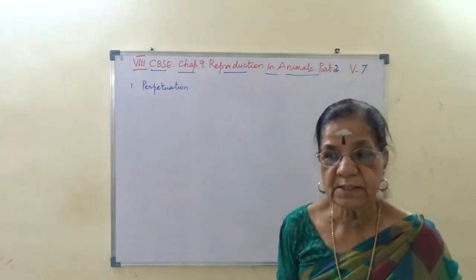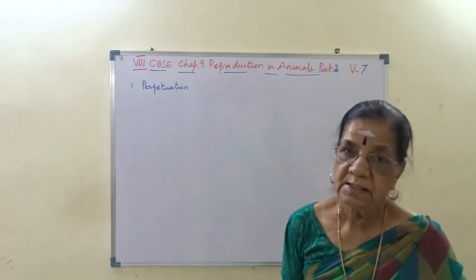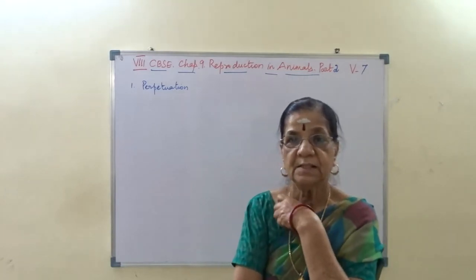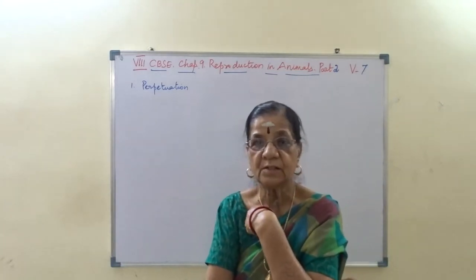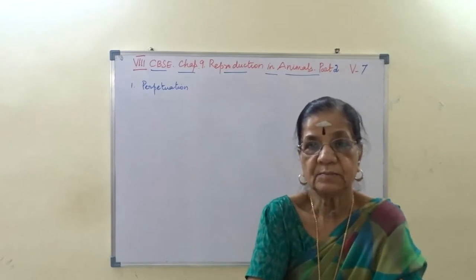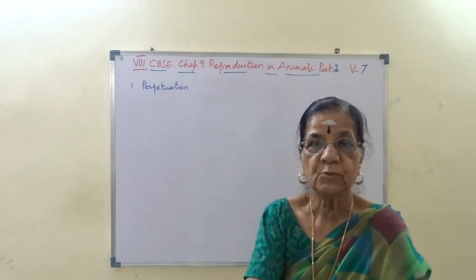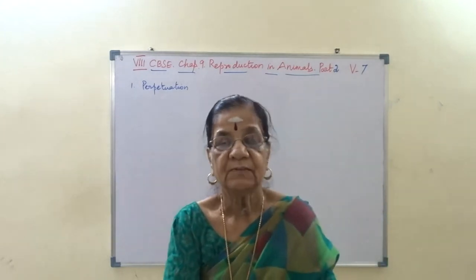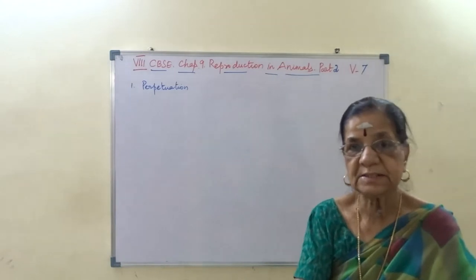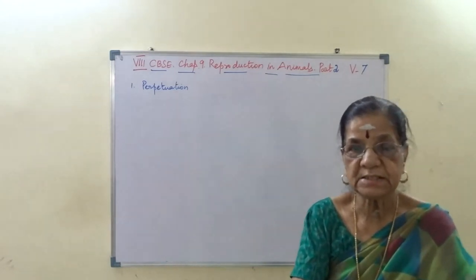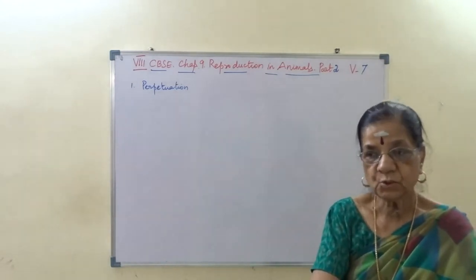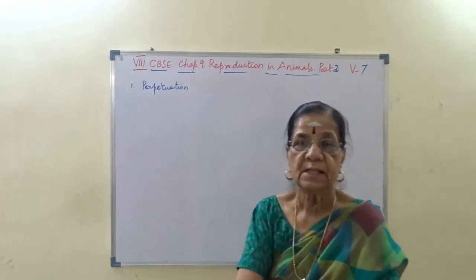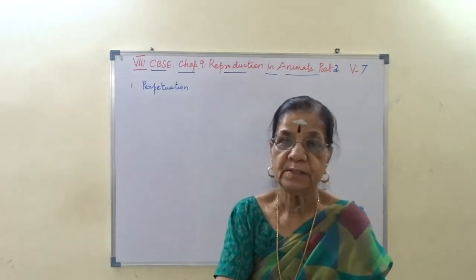And next we have learned about regeneration in planaria, and lastly budding in hydra. I hope you understand. And then we learned about metamorphosis, where there is a series of changes from egg stage to the adult, and it is totally different. Egg to adult, there is transformation. That phenomenon is called metamorphosis.